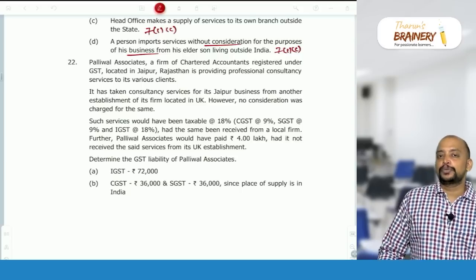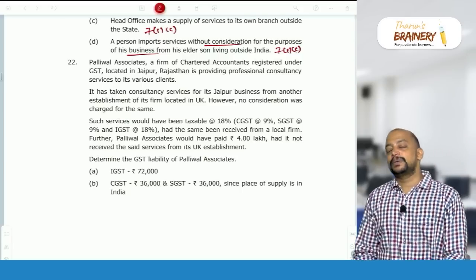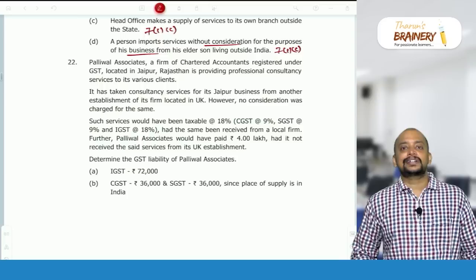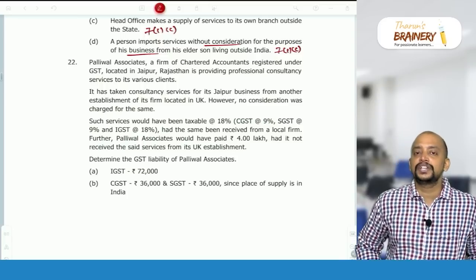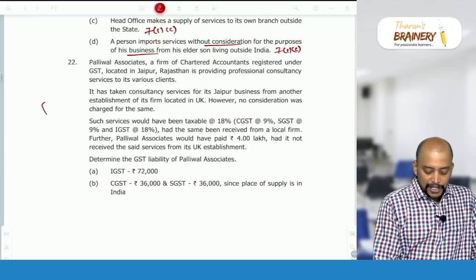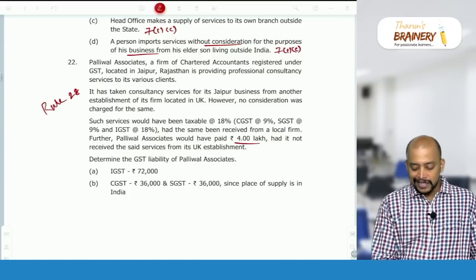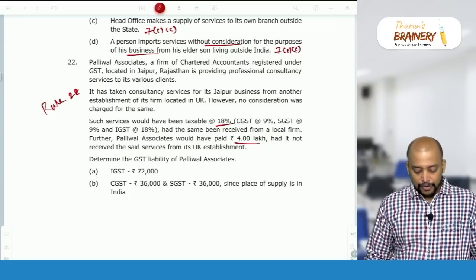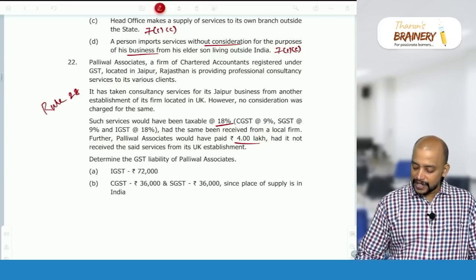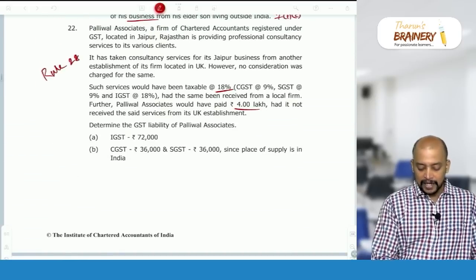So, in case of import of service from a related person or other establishment located outside India, it will come under supply under 71C, and in case of a related party transaction or transaction between distinct persons, we need to determine the value as per rule 28. As per rule 28, we need to take the open market value. So, what is the open market value? 4 lakhs and 18%. So, 4 lakhs into 18% will be 72,000. 72,000 of IGST we need to pay. So, that is the answer.